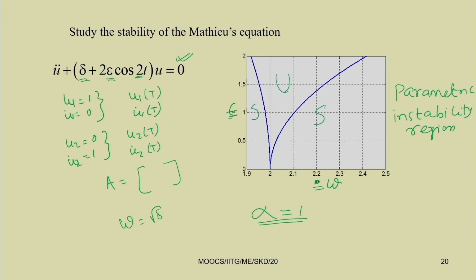Here you can see this delta, and when omega equal to 2, you can get this curve. For any value of epsilon, you can take that value, find the solution, and check whether the solution is stable or not by solving this equation using the Runge-Kutta method. Or you can use any perturbation method to solve this equation and study it.